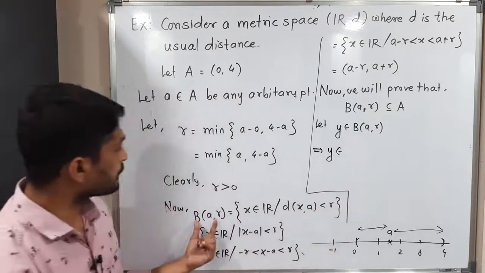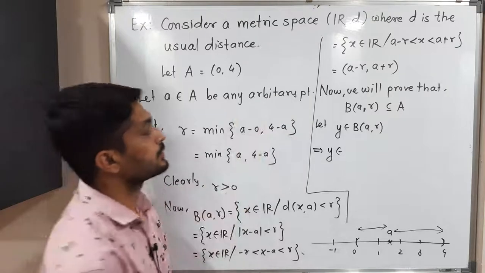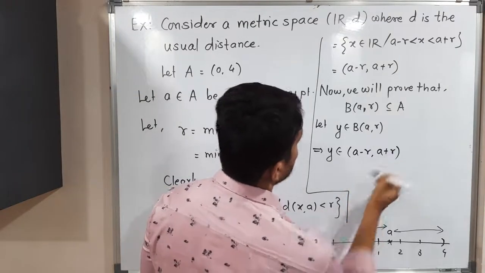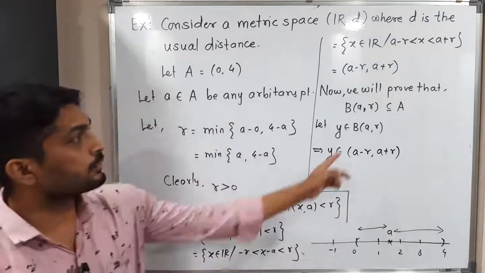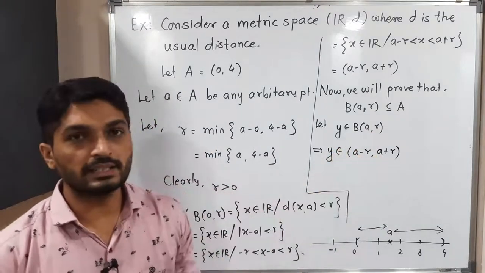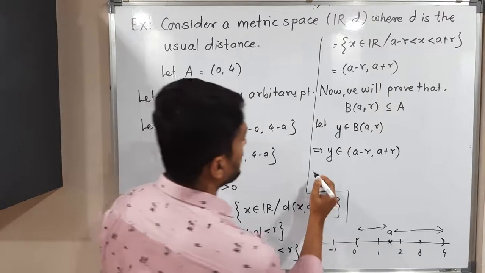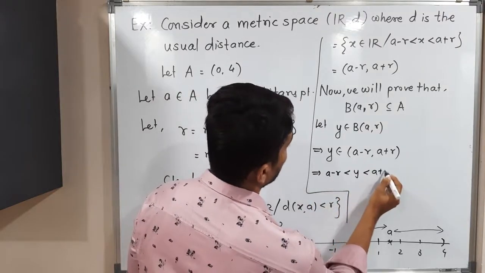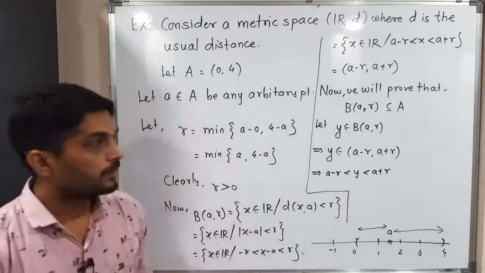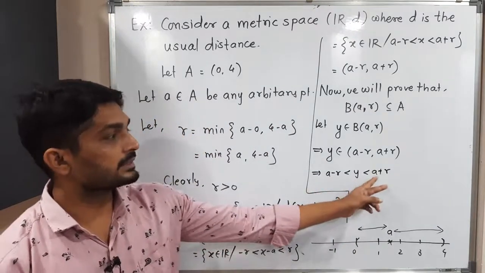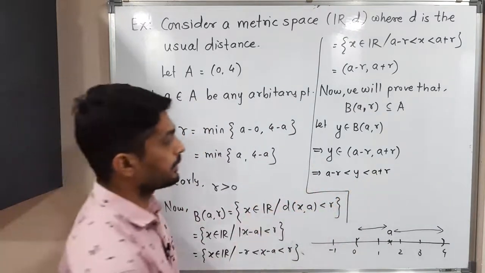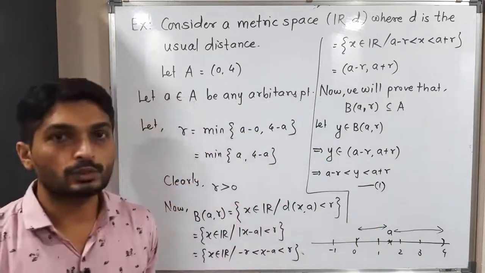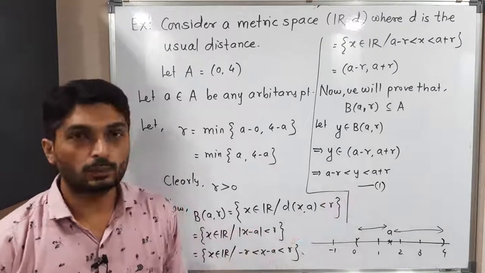We have already proved what B(a, r) means: this interval, a minus r to a plus r. Since we have already proved B(a, r) is nothing but this interval, y belongs to that interval. That means a minus r is less than y, and y is less than a plus r. This thing we have got, so I will call it inequality number 1. We are going to use it later.